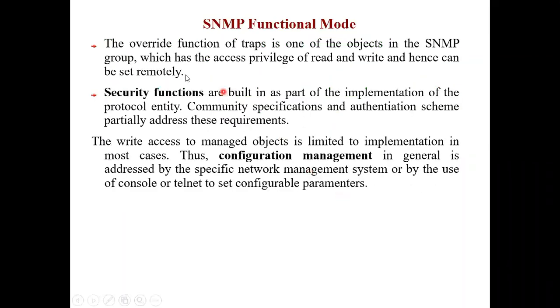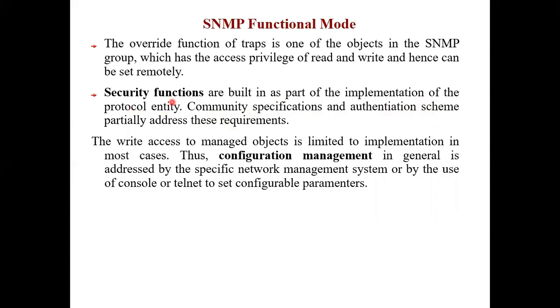Then the override function of trap is one of the objects in SNMP group which has the access privilege of read and write and hence can be set remotely. Security functions are built in as a part of implementation of the protocol entity. So the community specification and authentication scheme partially addresses this. Remember the access policy: some had read, some had write, some had read-write option.